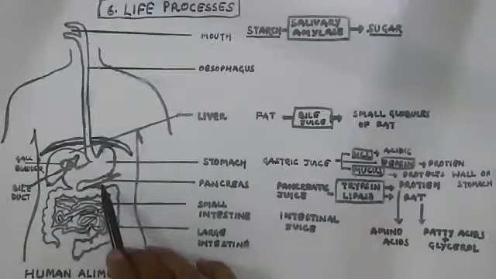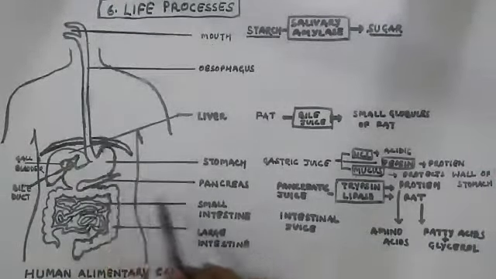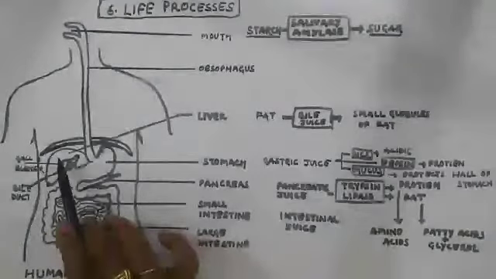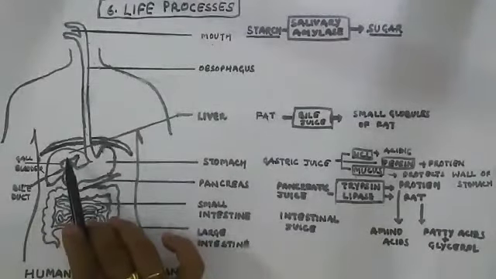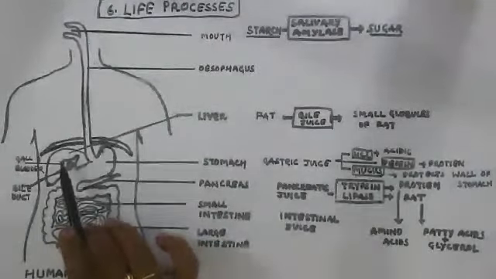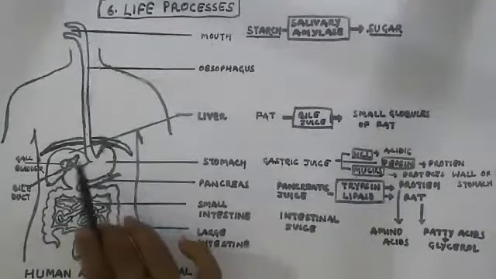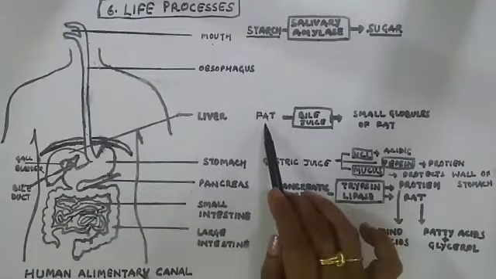This is one of the glands. It is not an organ. It is one of the glands, the pancreas. Similarly, another gland you are seeing over here is the liver. The liver secretes bile juice, which is collected in the gallbladder. And what does it do? It acts on fat.